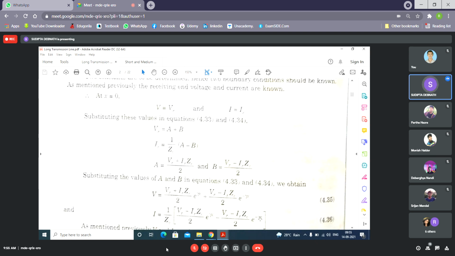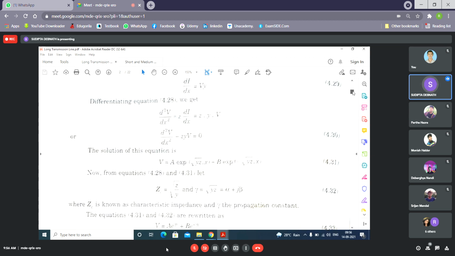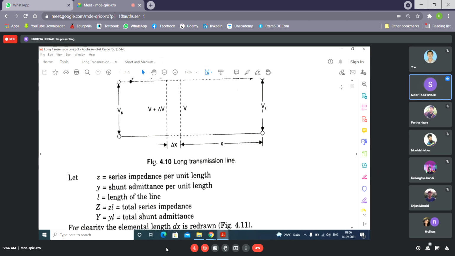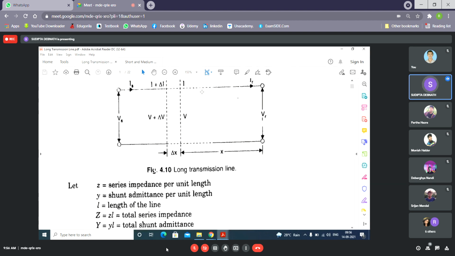These are the equations for the voltage and current at any point in the transmission line, at any distance x from the receiving end. Because the voltage and current in the transmission line are always changing as you go from the sending end to the receiving end, because R, L and C are all there, so it is continuously changing.